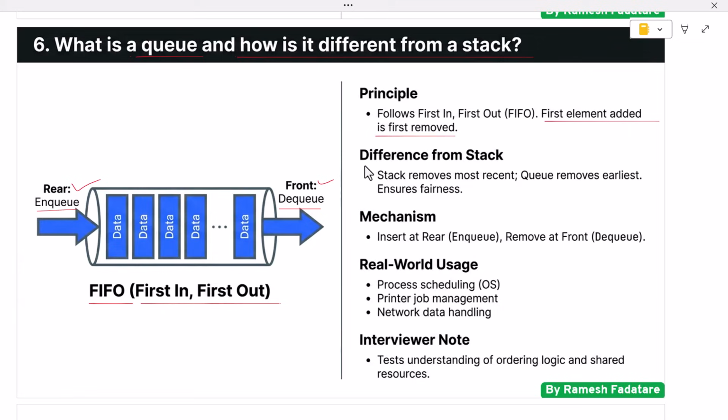The main difference between a queue and a stack lies in how elements are removed. A stack removes the most recently added element, while a queue removes the earliest added element. Because of this difference, queues are better suited for scheduling tasks, managing shared resources, and handling requests. Queues are commonly used in operating systems for process scheduling, printer job management, and network data handling. Interviewers use this question to test whether candidates understand ordering logic and real-world usage of data structures.